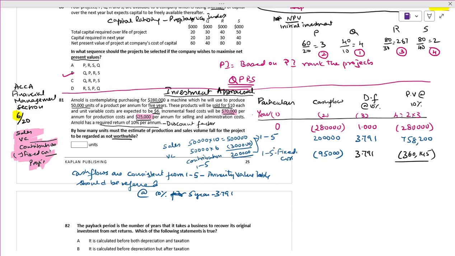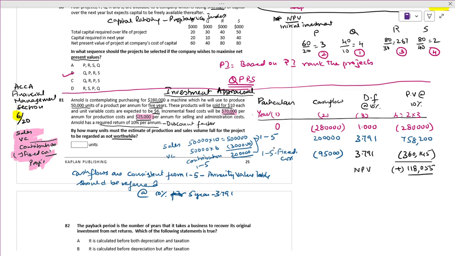If you take into consideration minus 280,000 plus 758,200 minus 360,145, it comes to 118,055. This is the NPV. This is a positive NPV. Positive NPV means it is getting more than the investment.